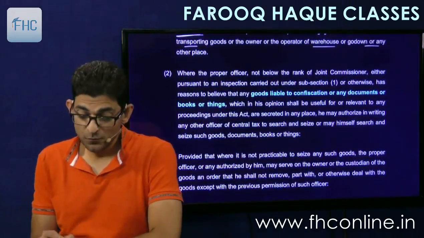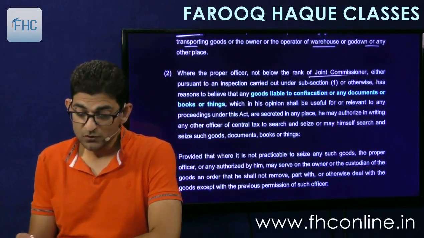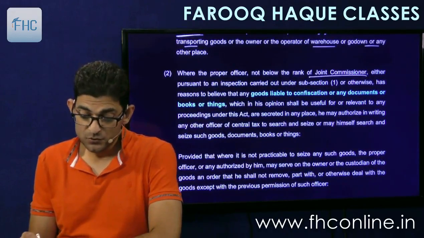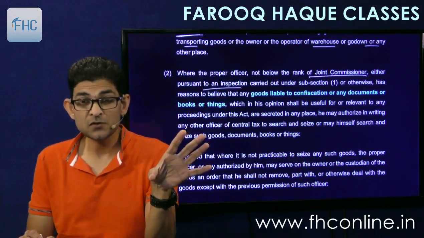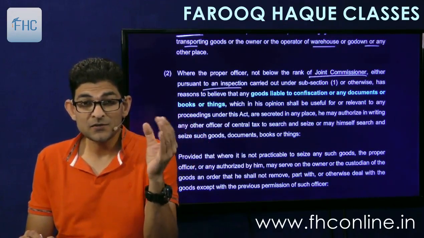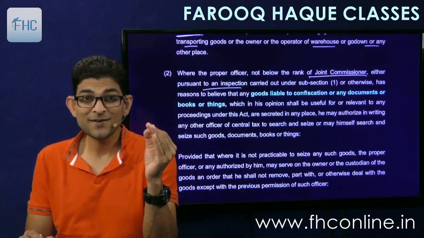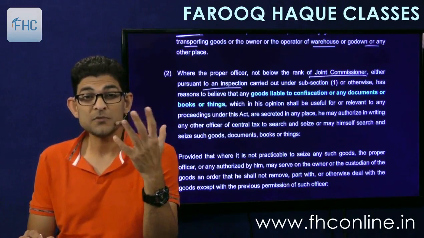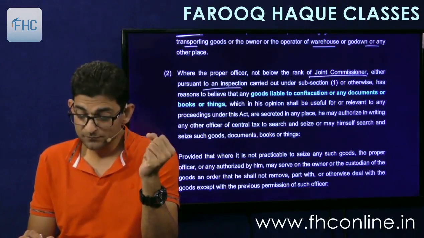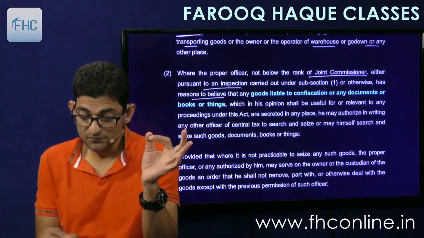Subsection 2 says that where the proper officer not below the rank of joint commissioner, again, either pursuant to inspection, means first he sends somebody for inspection, and when he receives the information of the inspection, he again forms a belief. What belief? He has reason to believe.